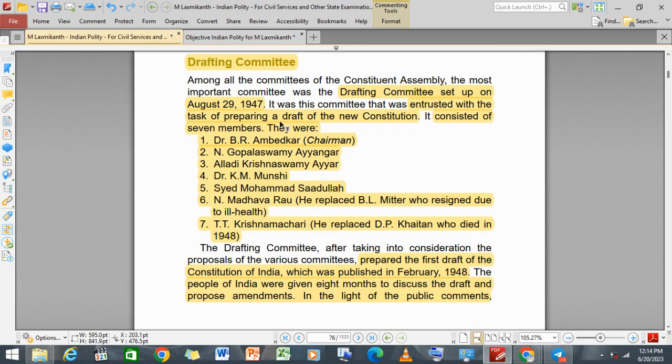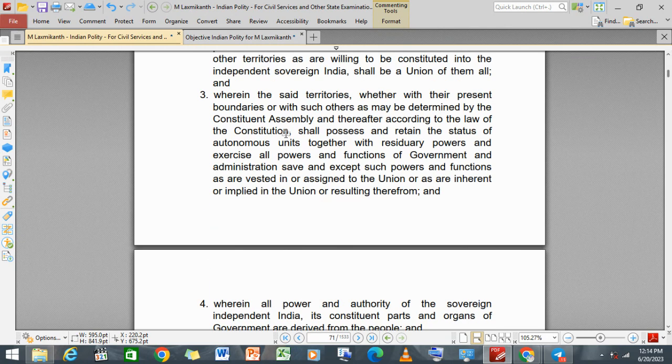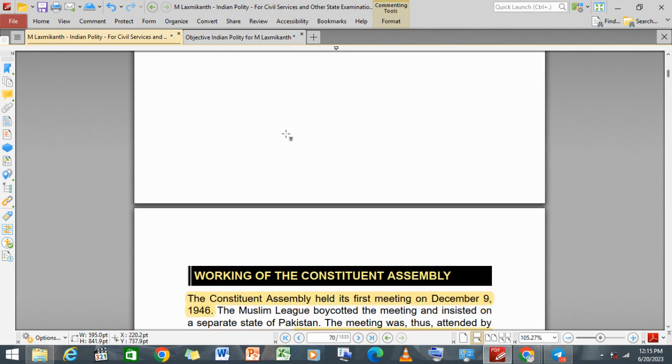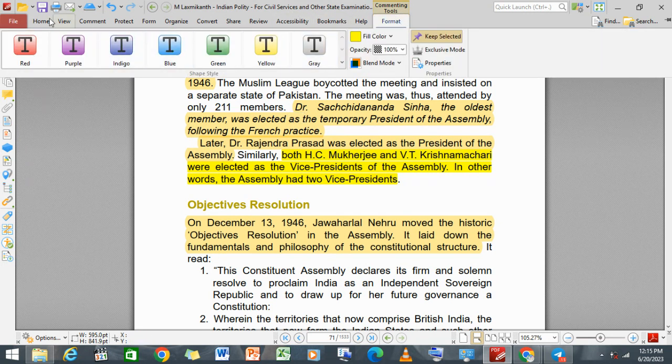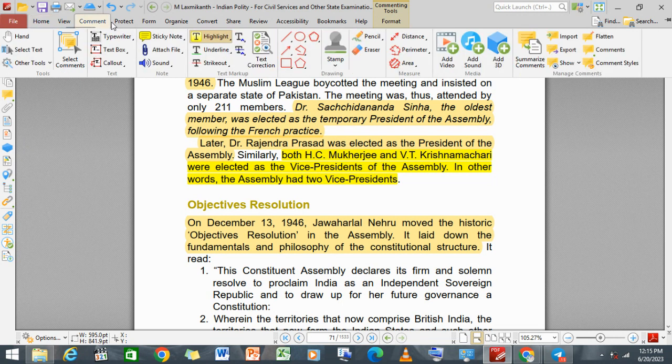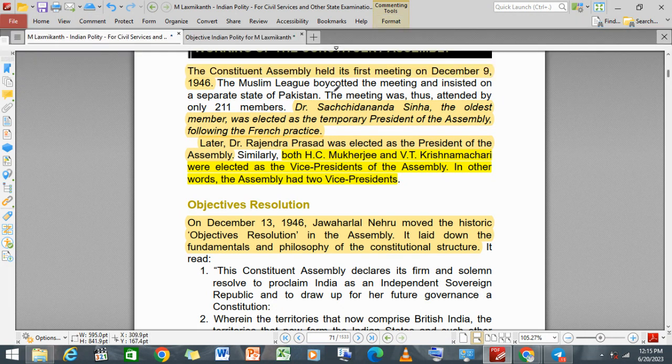Let me show you all whether I'm right or not, so it could be understood by you guys. See, Dr. Sachchidananda Sinha was the oldest member and was elected as temporary president of the assembly using the French practice.